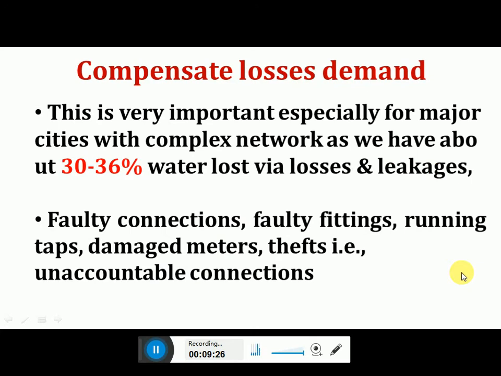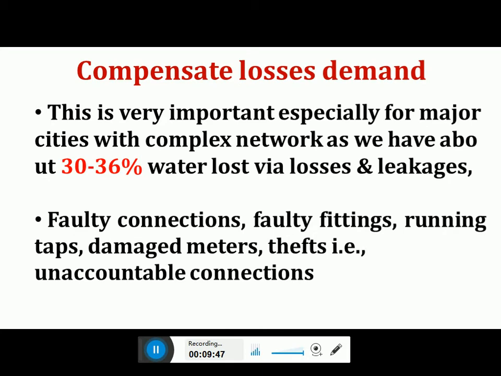Then the water demand to compensate for losses. Okay, so this is very important especially for major cities with complex network, as we have about 30 to 36% water which is lost via losses and leakages. Okay, so this is a major concern for us.